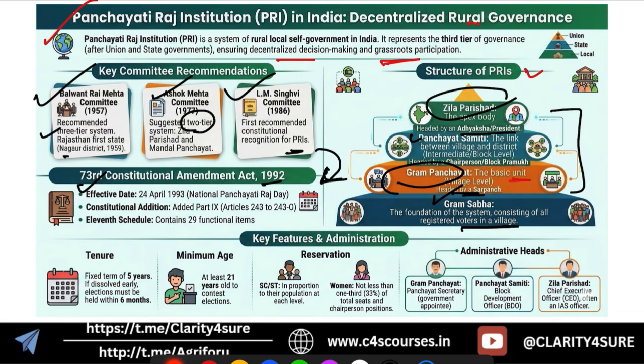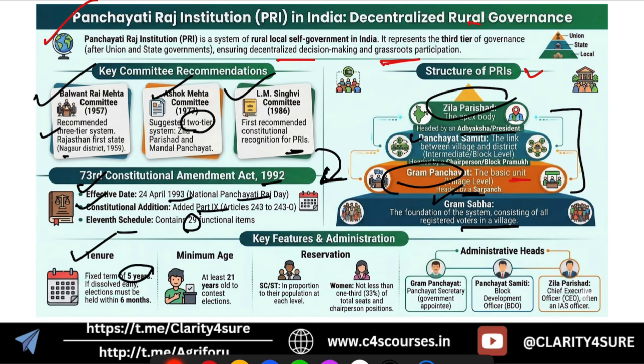The effective date of this particular change was 24th of April 1993, on which date we celebrate the National Panchayati Raj Day. Okay, and this added Part 9 to the Constitution and the 11th Schedule to the Constitution, which has 29 functional items. Okay, and let's discuss some key features.